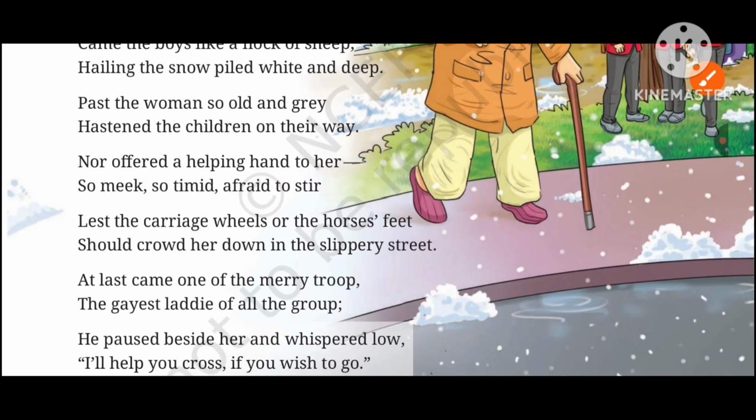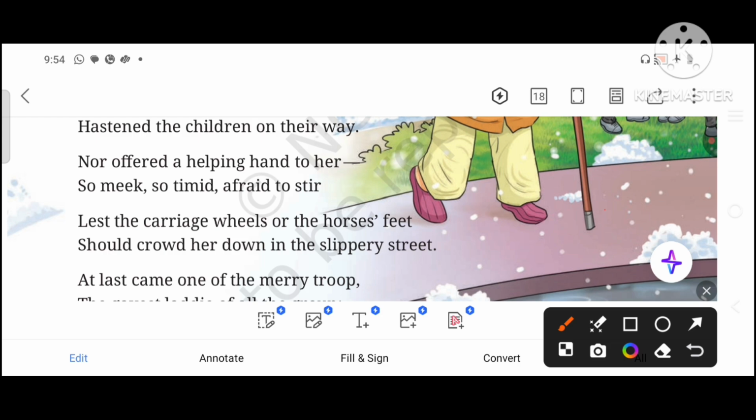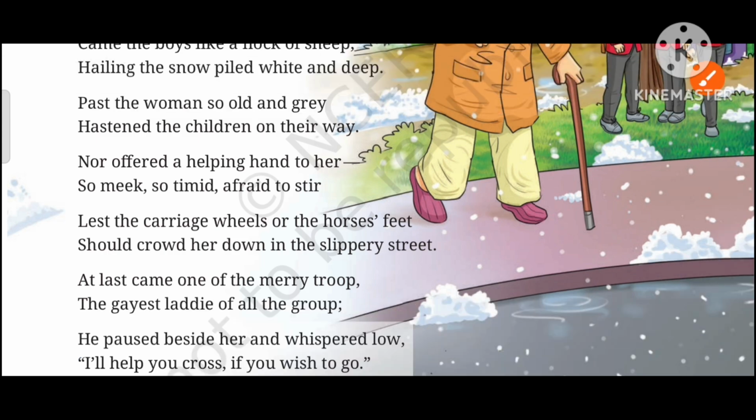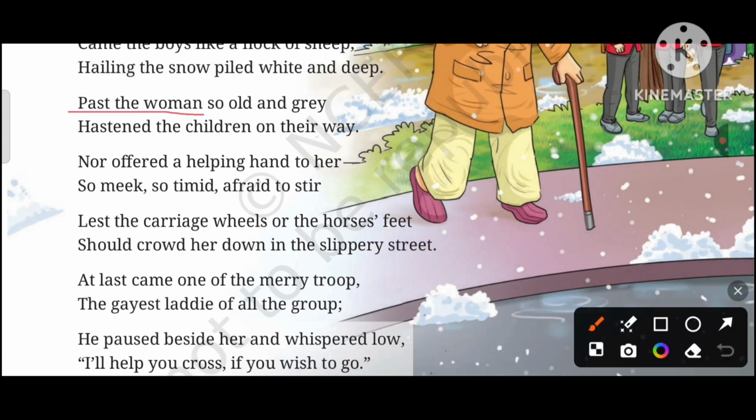Past the woman so old and grey, hastened the children on their way. Past is a preposition here. That means to go beyond someone's position.